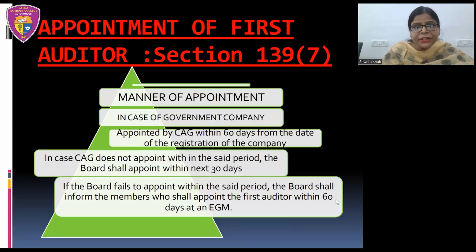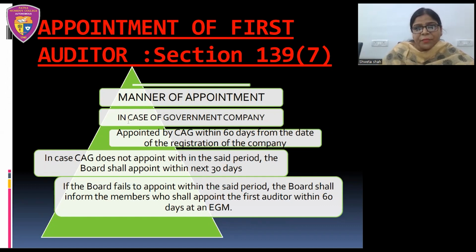Now we can see here appointment of first auditor is regulated by section 139, subsection 7 of the Companies Act 2013. Appointment of first auditor, we have again divided into two parts: appointment of first auditor in case of a government company, and appointment of first auditor in case of other company. By other company, we mean a company which is other than a government company. Here we will be talking about appointment of first auditor in case of a government company, that is under section 139, subsection 7.